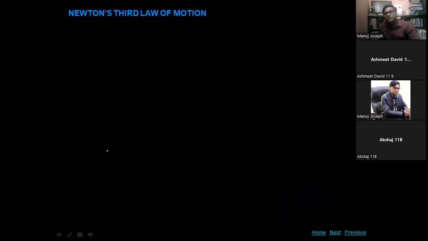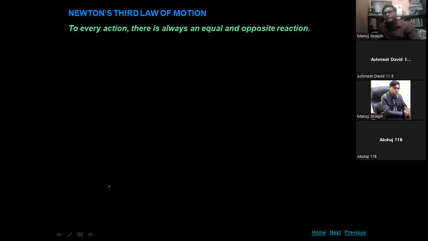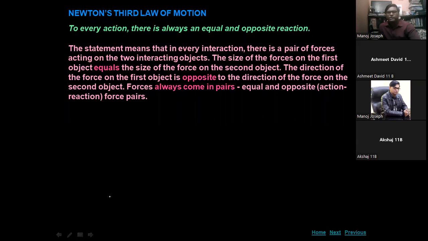Okay. Newton's third law. Today we will complete Newton's laws. Newton's third law: to every action, there is always an equal and opposite reaction. You know it from the ninth standard. This statement means that in every interaction, there is a pair of forces acting on the two interacting objects.